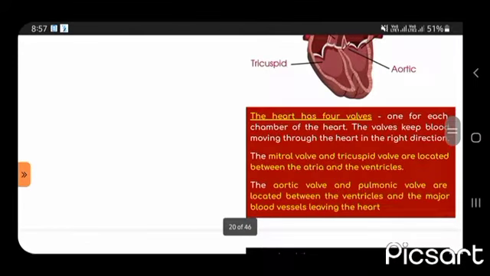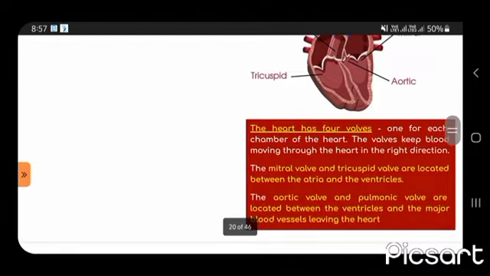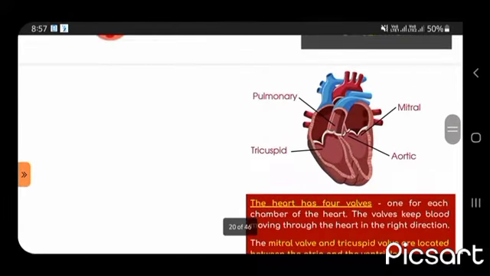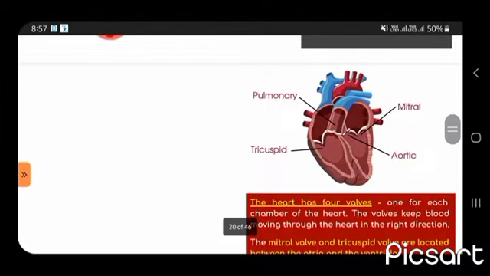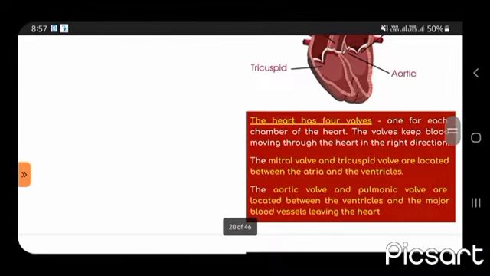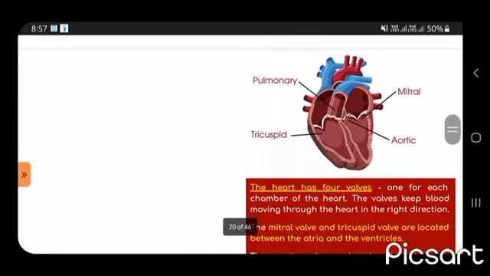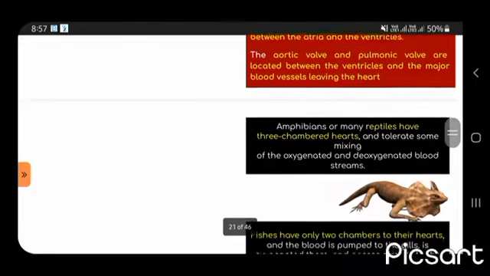So the heart has 4 valves, one for each chamber. The mitral and the tricuspid valve are located between the atria and ventricles. You can see in this figure, I have marked it. And the aortic valve and pulmonic valve are located between the ventricles and the major blood vessels leaving the heart. You can see in this figure.